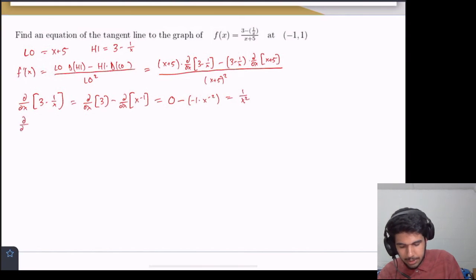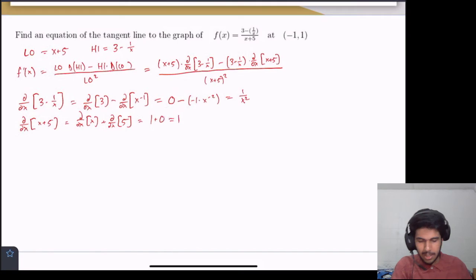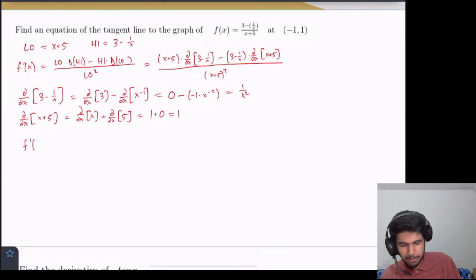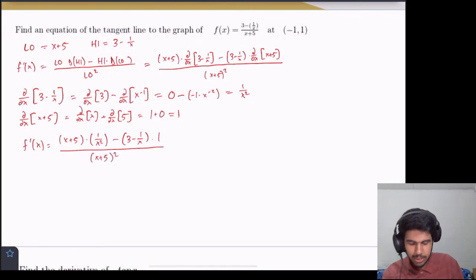And then do a similar thing here, derivative of x plus 5, that's equal to derivative of x plus derivative of 5, that's equal to 1 plus, well, 0, so that's just equal to 1. So now we substitute it back in and we get f prime of x equals x plus 5 times 1 over x squared minus 3 minus 1 over x times 1, all of this over x plus 5 quantity squared.